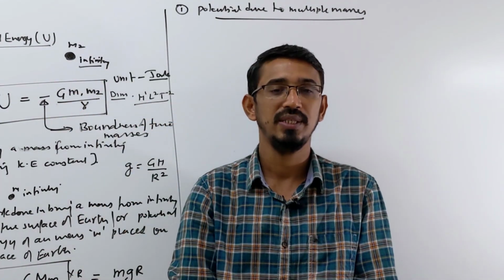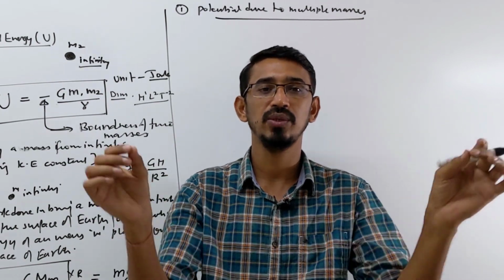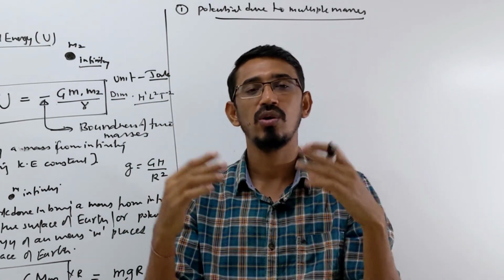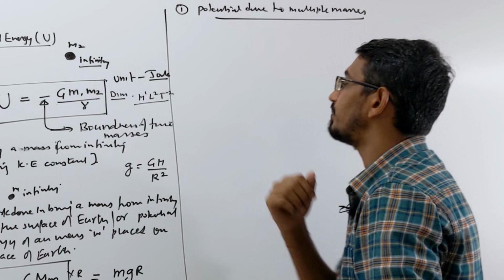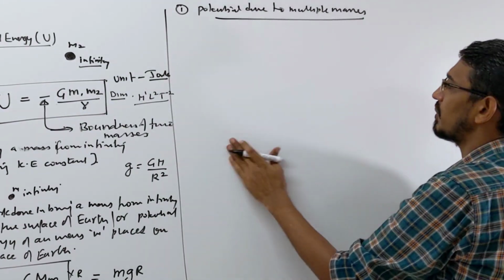But if you have 3 masses, then what is the net potential energy of the system? Or they ask what is the work done in bringing those 3 masses to those places, like at the corners of a triangle or corners of a square, rectangle. Okay, so listen carefully. Let's understand this in terms of a question.